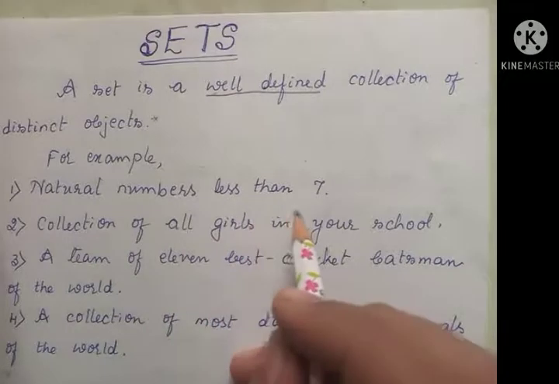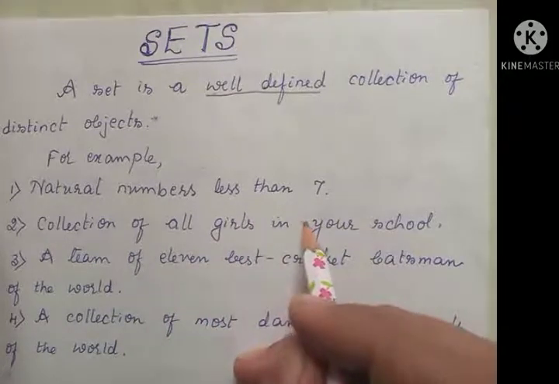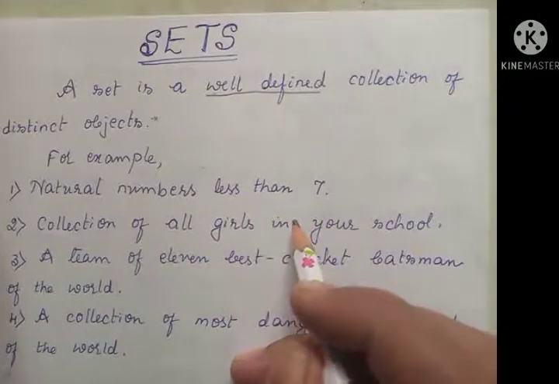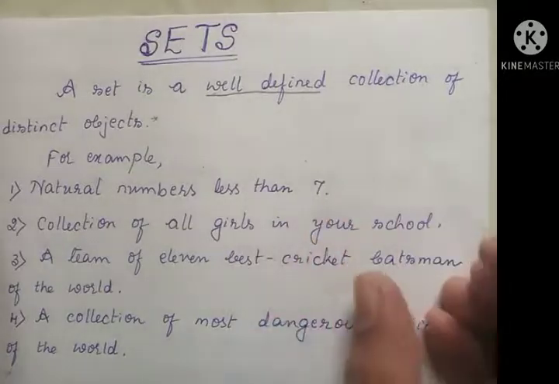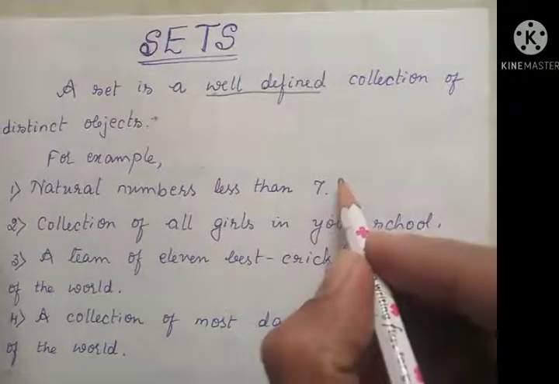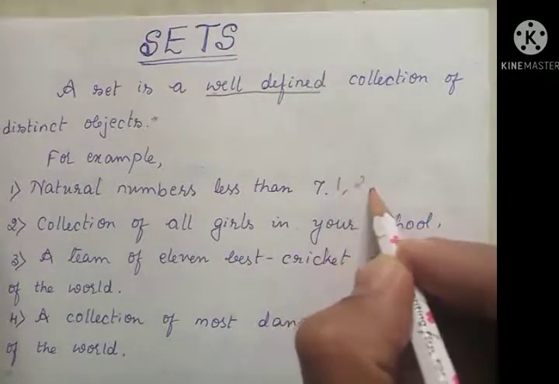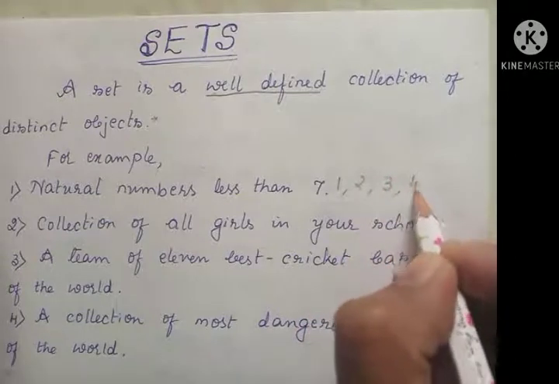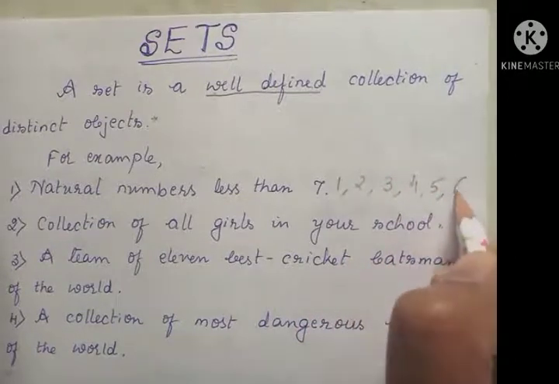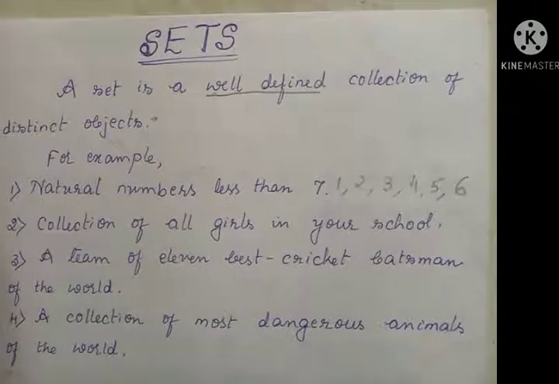Natural numbers less than 7. Actually natural numbers start from 1, so all of you know this one. Natural numbers less than 7 means the numbers 1, 2, 3, 4, 5 and 6. This is true, isn't it?